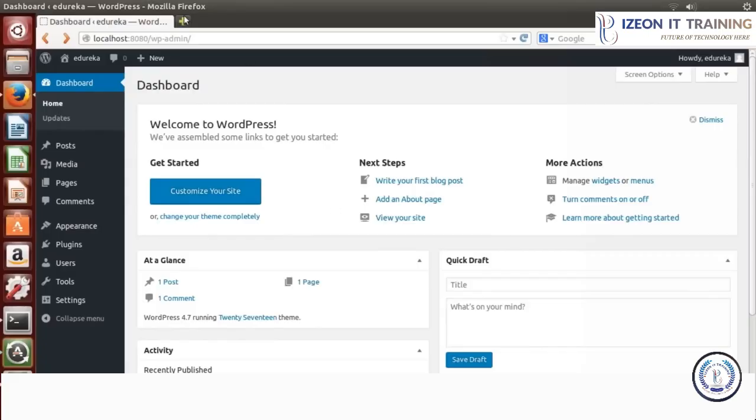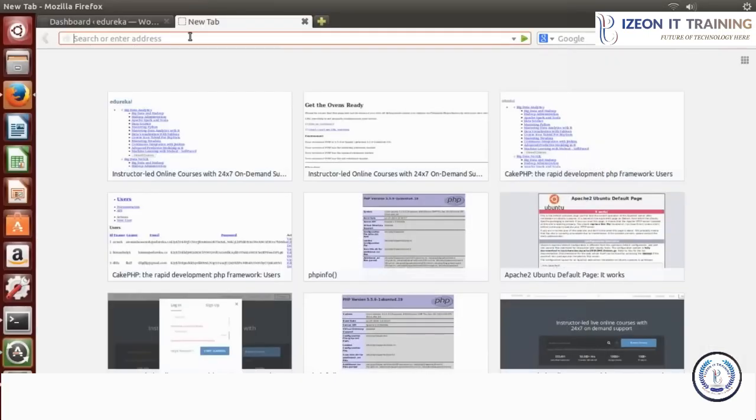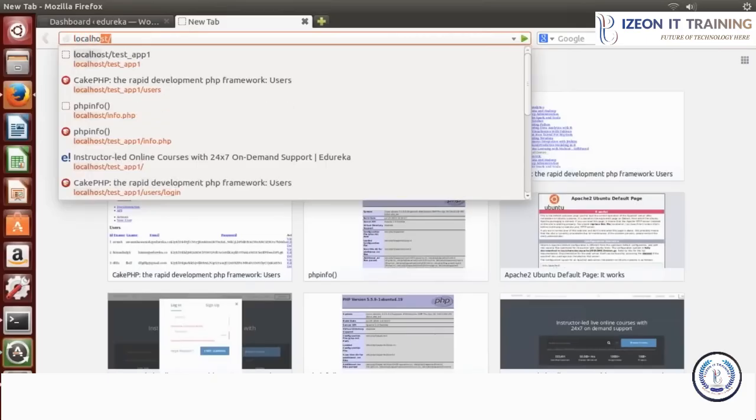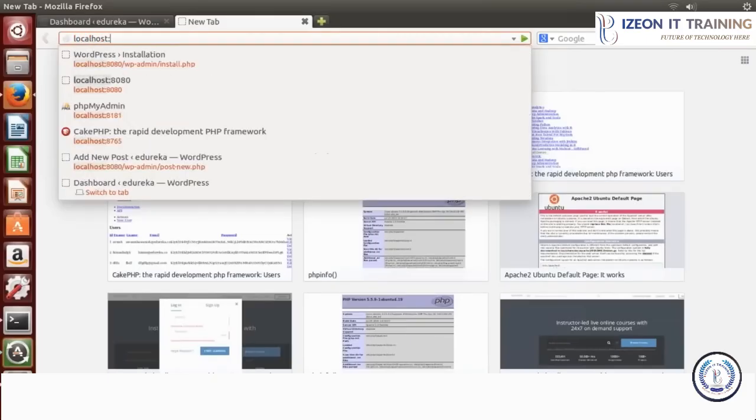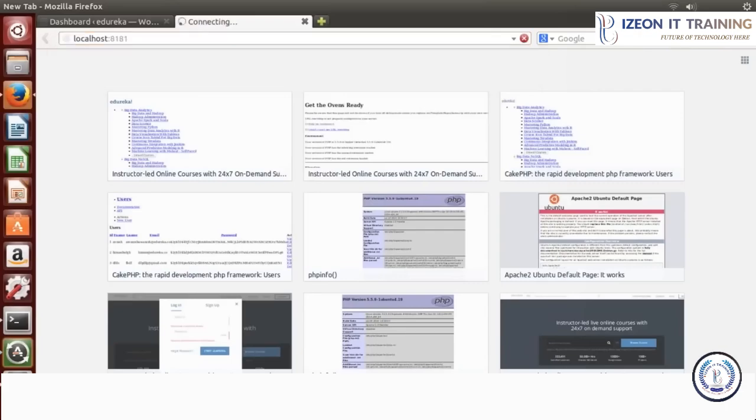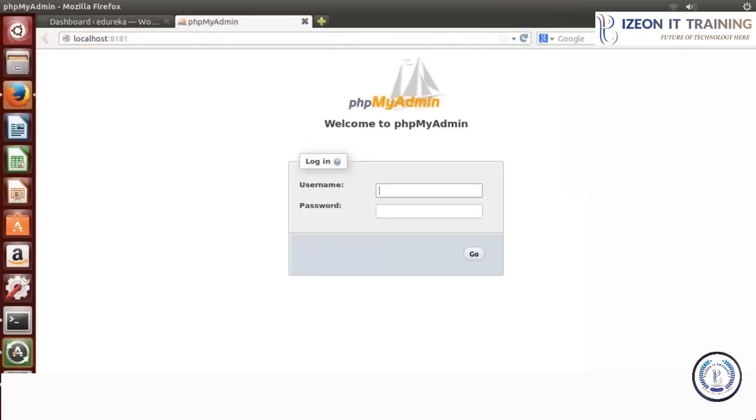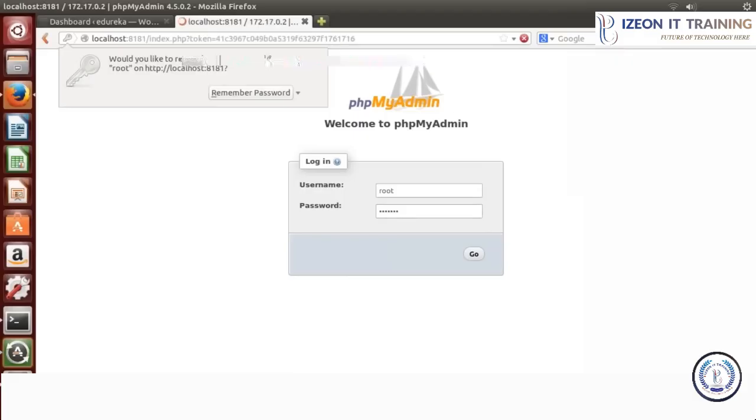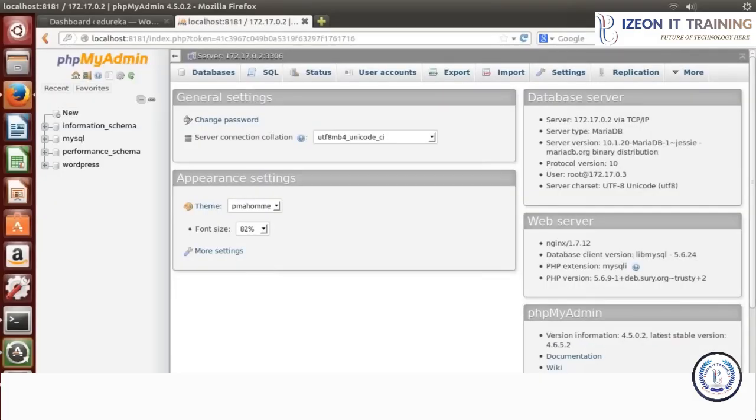Now what I'll do, I'll open one more tab and over here I'll type localhost or the IP address of my machine and I'll go to port 8181 for phpMyAdmin. And over here I need to give the username. If you can recall, I've given root and password I've given as edureka. And here we go. So phpMyAdmin is successfully installed. This phpMyAdmin is actually used to access a MySQL database. And this MySQL database is used as backend for